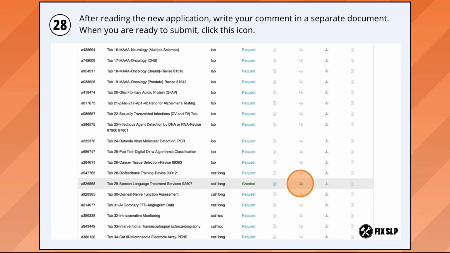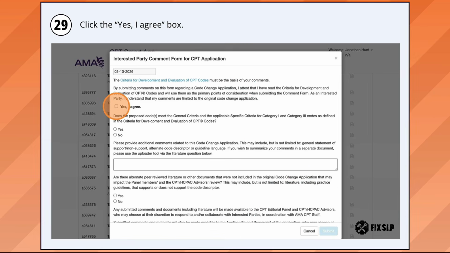After you have read the new application, you will probably want to write your comment in a separate box so it says exactly what you want so you can edit it with ease. When you're ready to submit, you're going to click the second icon that looks like a little speech bubble. When you do that, this interested party comment form will pop up. The date will be pre-populated, and then you will click, yes, I agree.